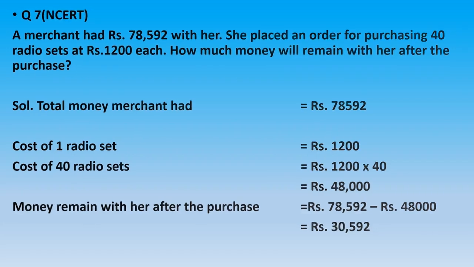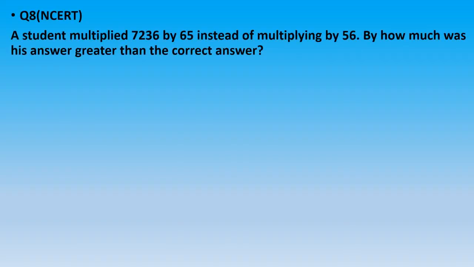Now question number 8 of NCERT. A student multiplied 7,236 by 65 instead of multiplying by 56. By how much was his answer greater than the correct answer? A student has to multiply the number 7,236 by 56 and by mistake he has multiplied it by 65. So definitely his answer is greater as he multiplied by the greater number. So find out the difference.